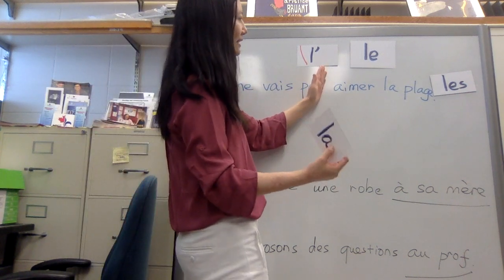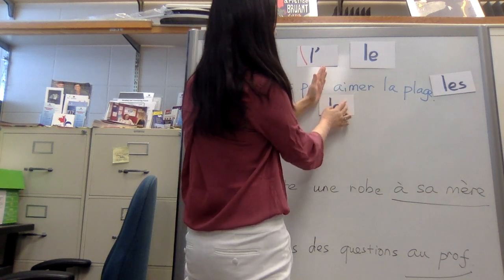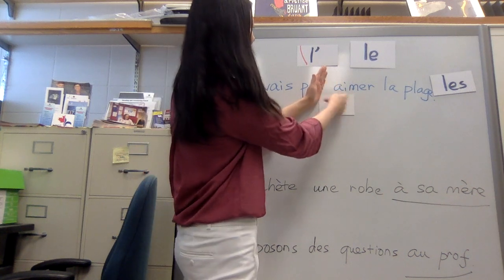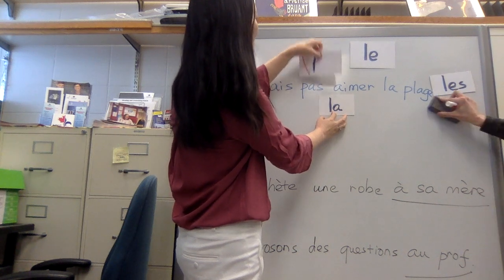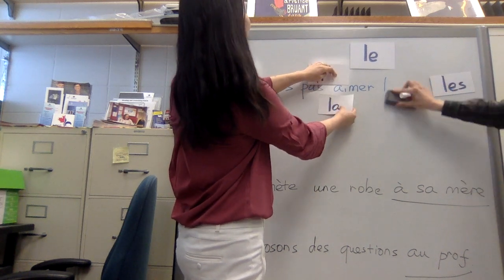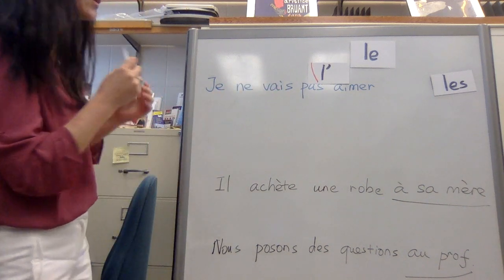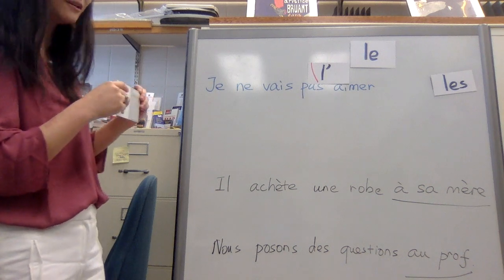So instead of using like it, in French we put it before like. So it goes like this. La aimer, and that's not done yet. You see again the verb starts with a vowel. So instead of using la, you change it into an apostrophe. Okay, so je ne vais pas l'aimer. That's how we form the sentence using pronom COD for the futur proche.